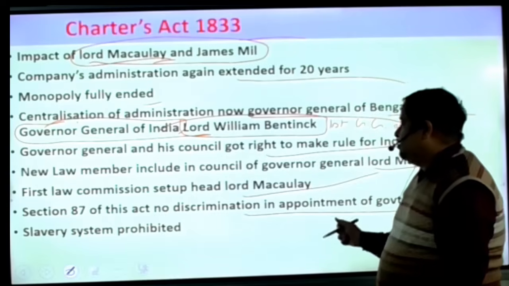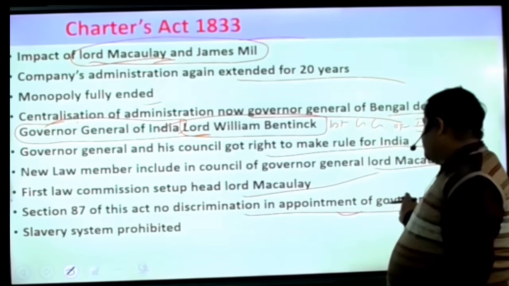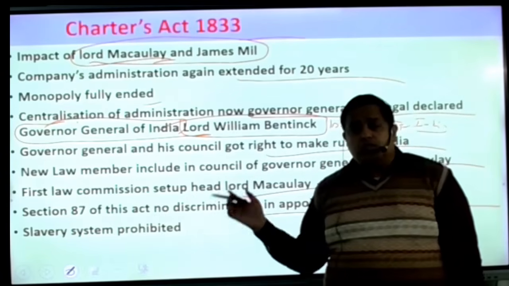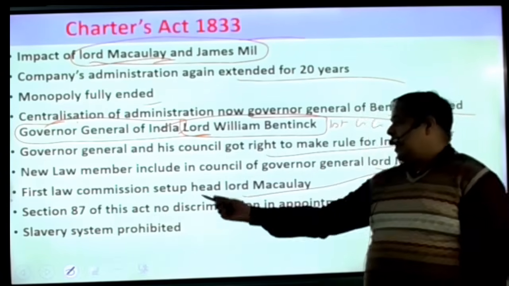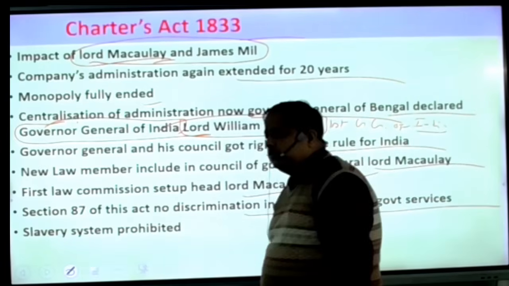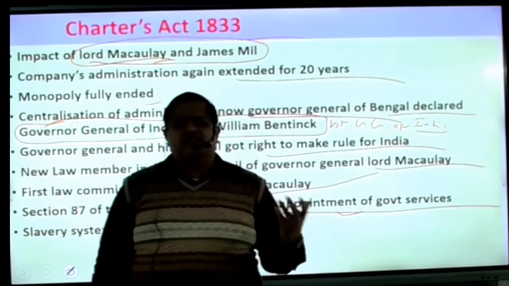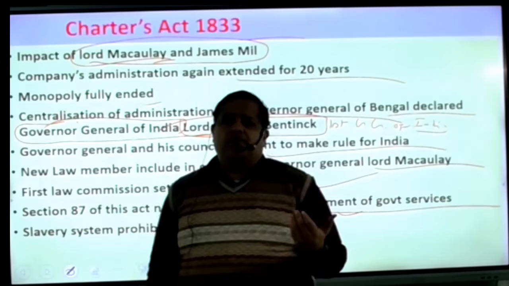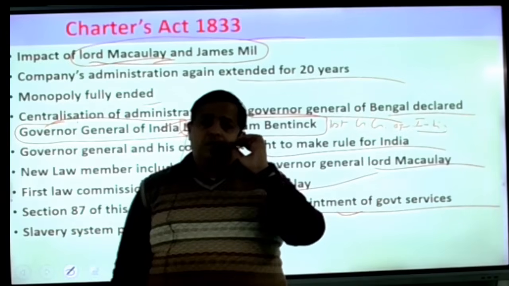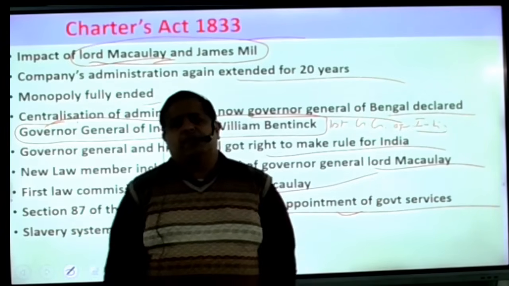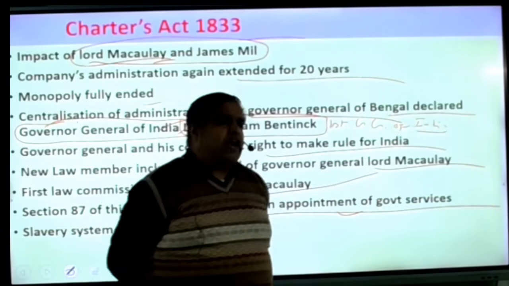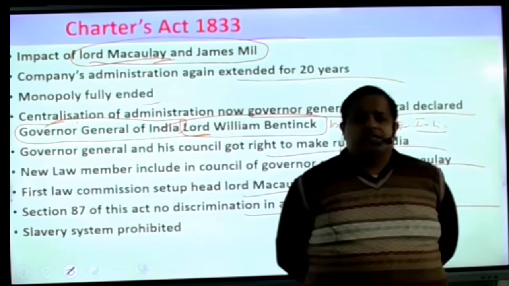They made this provision that there should be no discrimination in appointment to government services. So this is very important for us. And the slavery system was also prohibited. Okay, beta, for the slavery matter, if you talk about the earlier period, Firoz Shah Tughlaq was a person who made a department, Diwan-e Bandagan, for the slaves.